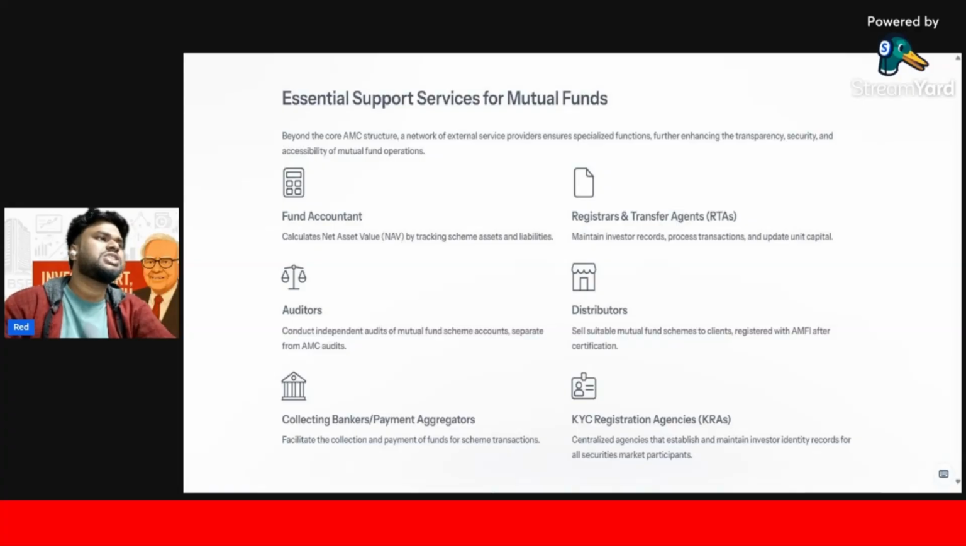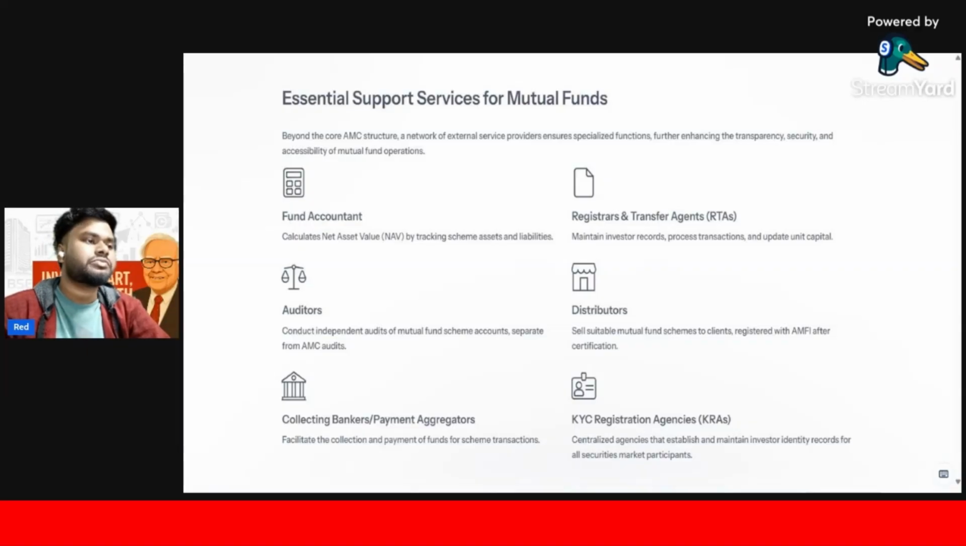Next is the essential support: fund accountants, auditors, the auditor is the one who audits the mutual fund, distributors, and RTA, who maintain investor records, post transactions and update capital. We already discussed that. Then another most important thing is KYC registration agencies, the KRAs. You know what KYC is? Know Your Customer. In banks they always ask you to fill up the KYC form. They want to know their customer. So mutual funds also need to do the KYC, and for this they have particular agencies.